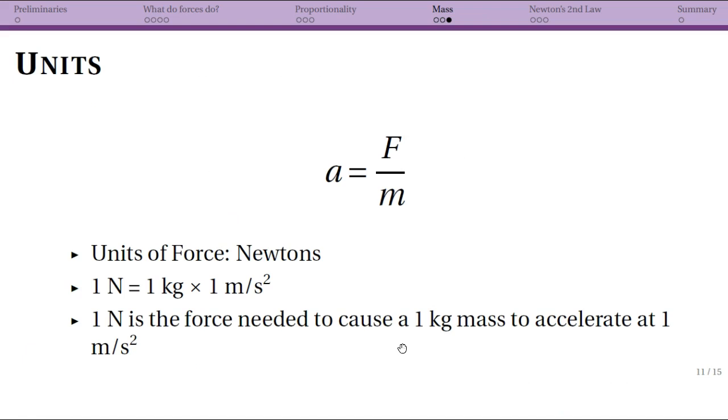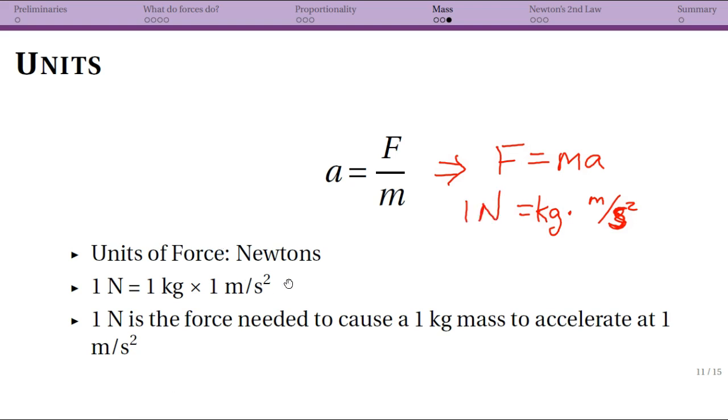Briefly, now that we've met all of the pieces that we need of forces and that we're dealing with them quantitatively, we want to define the units. We call the units of force newtons, after the guy who figured out a lot of stuff about forces, and the symbol we use for it is capital N. 1 Newton is defined as 1 kilogram times 1 meter per second squared. And one way to see this is if we use the other form of the equation where it's written that way, our units on this side are kilograms times meters per second squared. So that's what we have on the right. So what we need to have on the left is the same thing, which we would call a Newton.